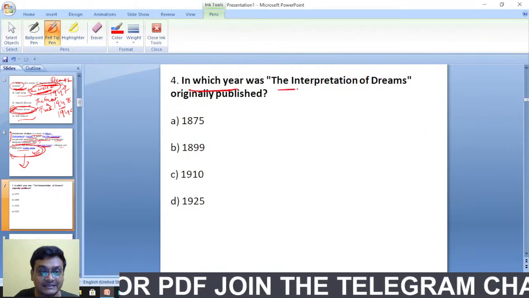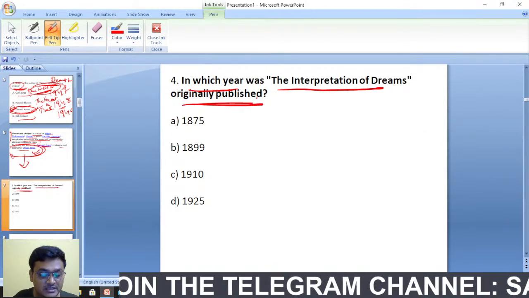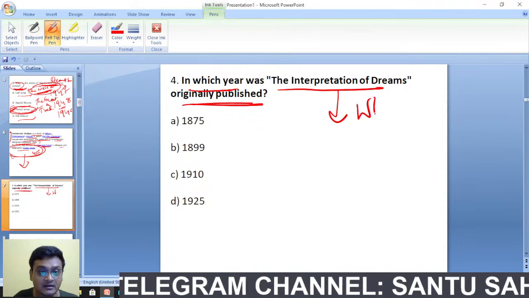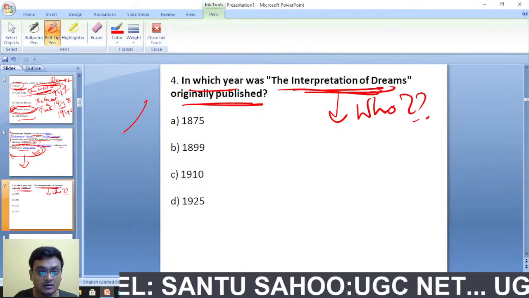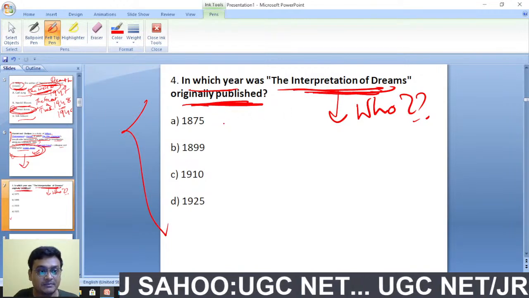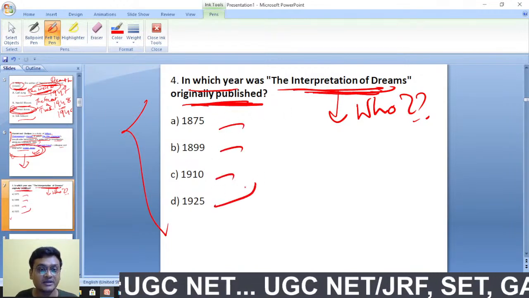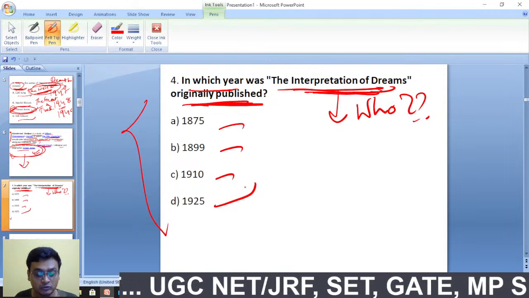In which year was the Interpretation of Dreams originally published? Now first tell me who has written this work, Interpretation of Dreams. In which year was the Interpretation of Dreams originally published? Interpretation of Dreams was published in which year, and who has written it?